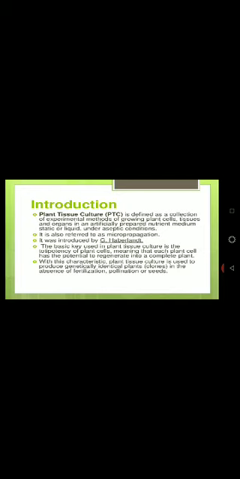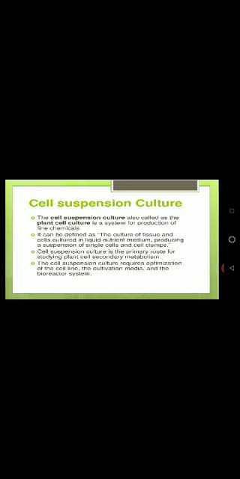It was introduced by Gottlieb Haberlandt. He is known as the father of tissue culture. This is all the basics that you already know. The basic key used in plant tissue culture is the totipotency of cell. You also know what is totipotency: how a single cell is capable of producing a whole plant under in vitro condition. With this character, plant tissue culture is used to produce genetically identical plants, that is clones. So now tissue culture is used to produce clones. It is one of its best applications.